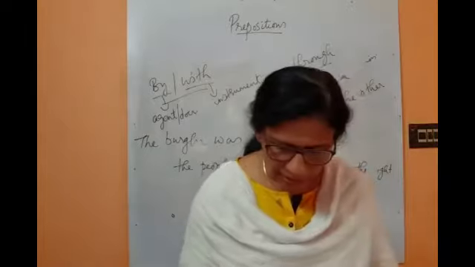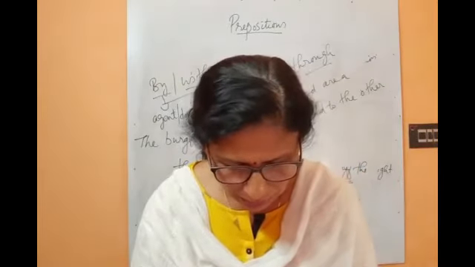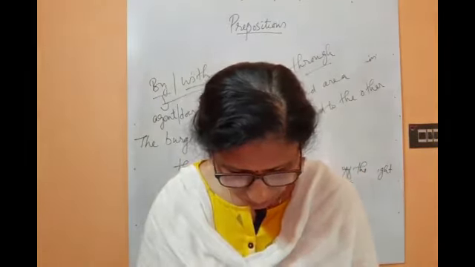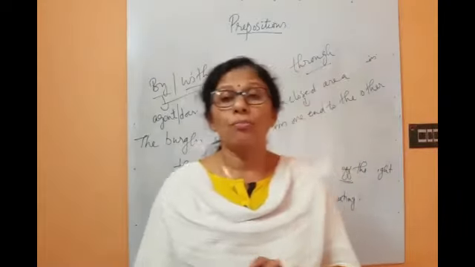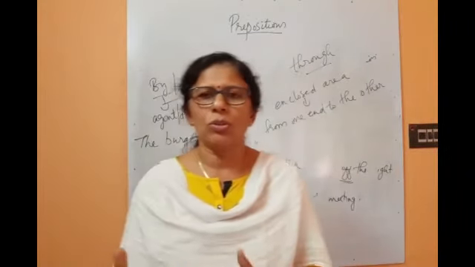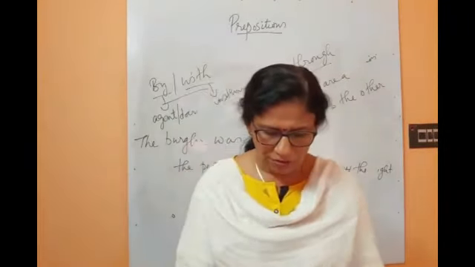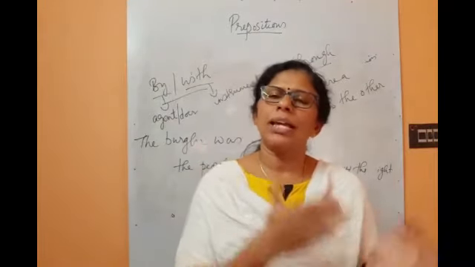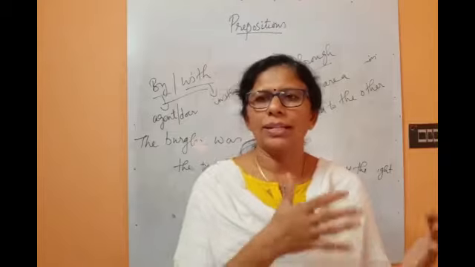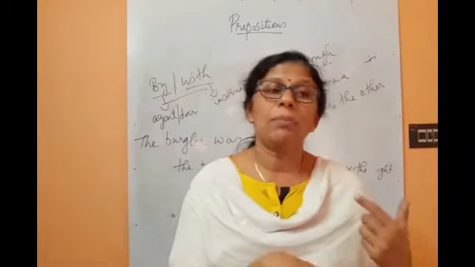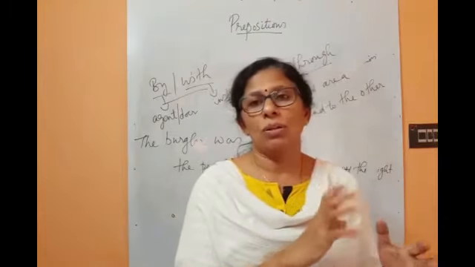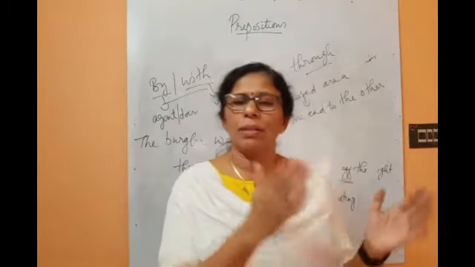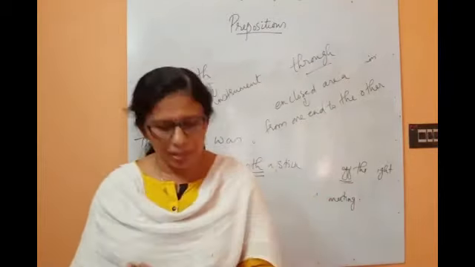Okay, and another one is off. Off means separation. Okay, fell off the horse means fell down. That is off. Okay, beside and besides. Beside means on my side and besides means in addition to. Okay, besides helping me, he gave me some extra money also. So besides helping me, in addition to helping me, he gave me some money also.